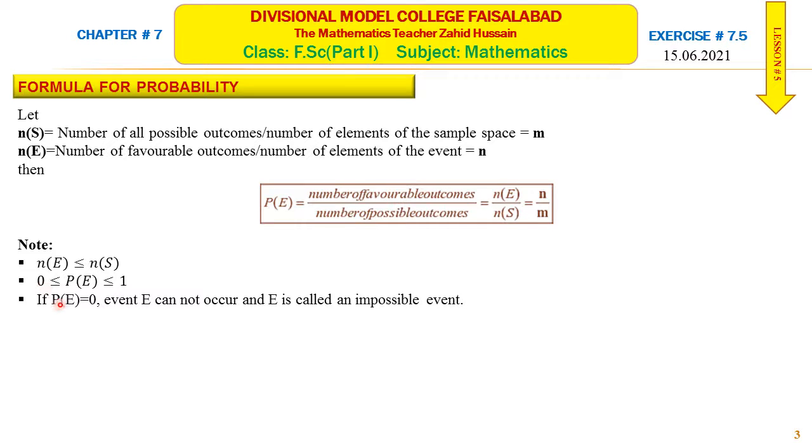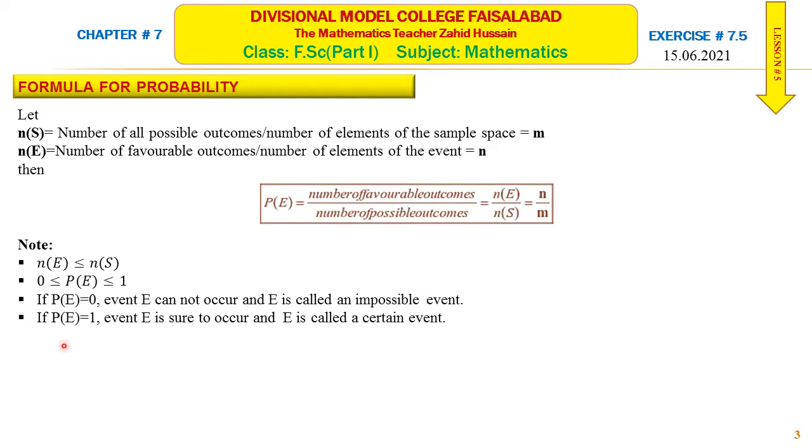If probability of E is equal to 0, the event E cannot occur, and E is called an impossible event. So you may be asked in MCQs, if an event is impossible event, then in the options you may be given probability of E is equal to 0. So probability of E is equal to 0 is the correct option. And if it is written in the question that if probability of E is equal to 0, then event E is called. In the options you may be given different options, and one of the options will be impossible event.